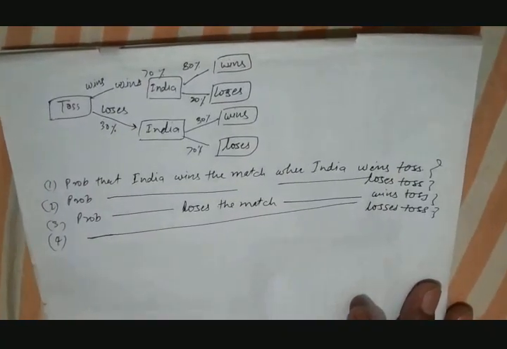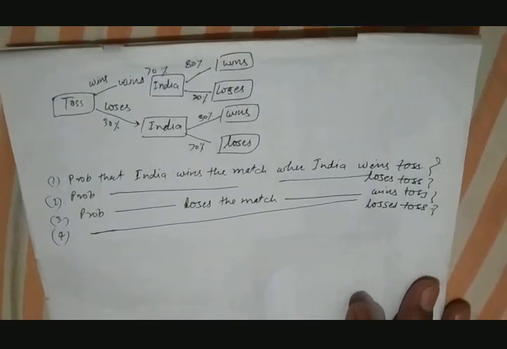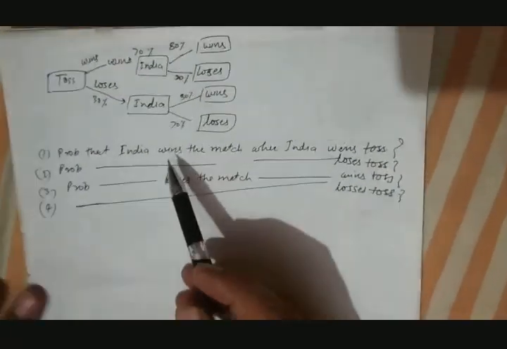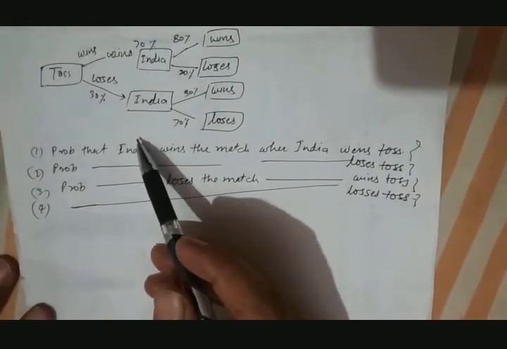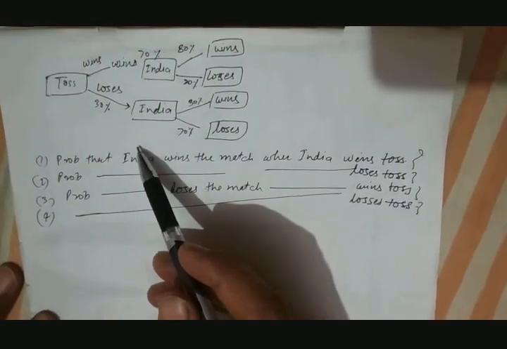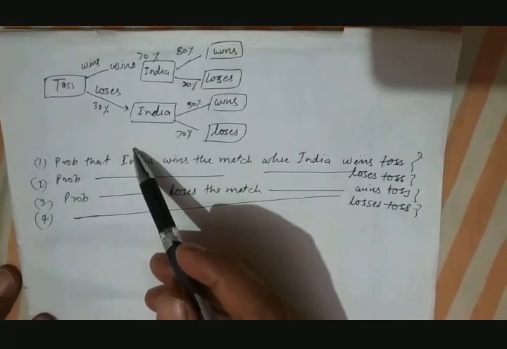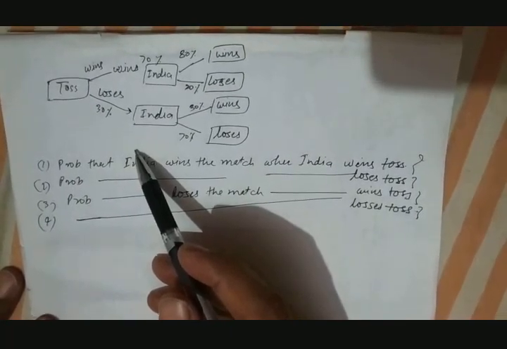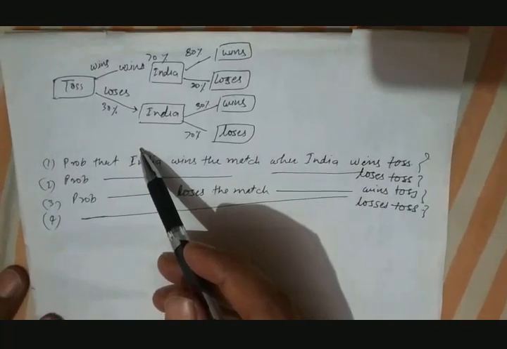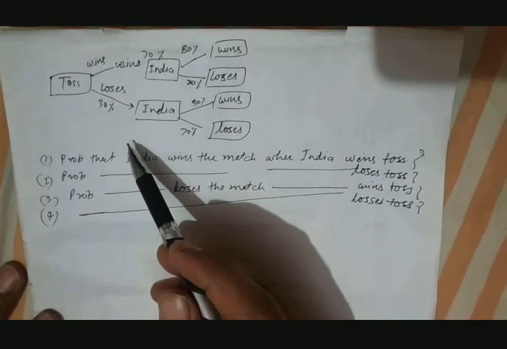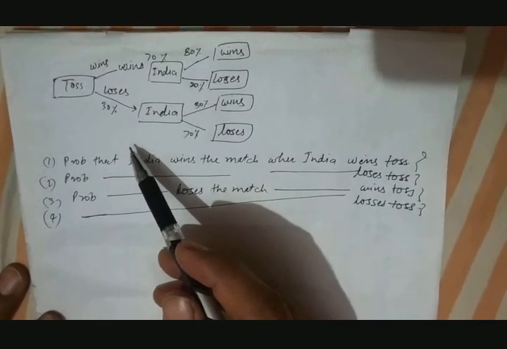Let's take an example. If there is a match between India and Australia, we cannot exactly say that India will win the match or Australia will win the match. So what we will do is probabilistic reasoning based on some given previous facts and figures.